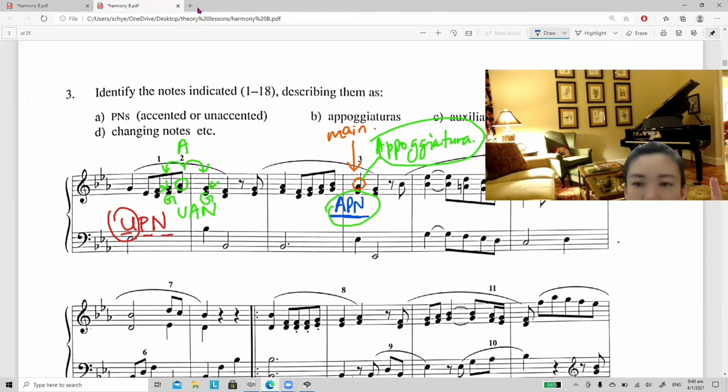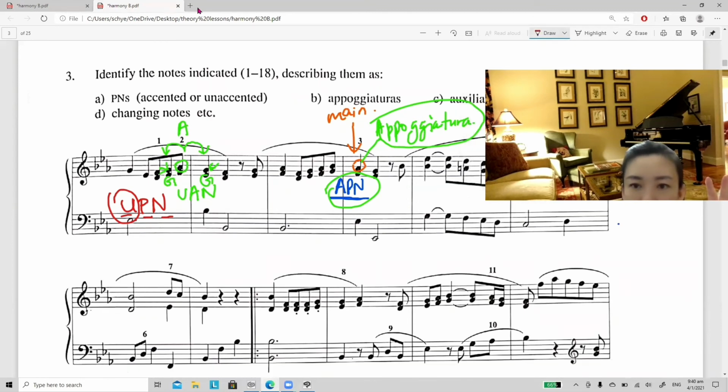For number 5, I circle it in red color. Number 5 is here. This is an A. Number 5 is A note. So this A is, before the A is a skip, because F to A is not by step, it's a skip. So after A is a step. So when you have a combination of skip and step, this will not be first type.